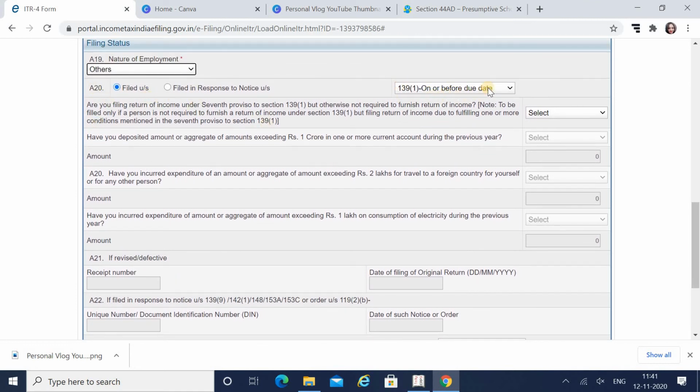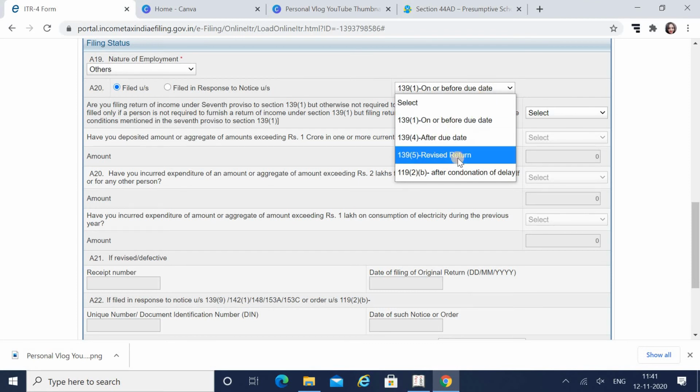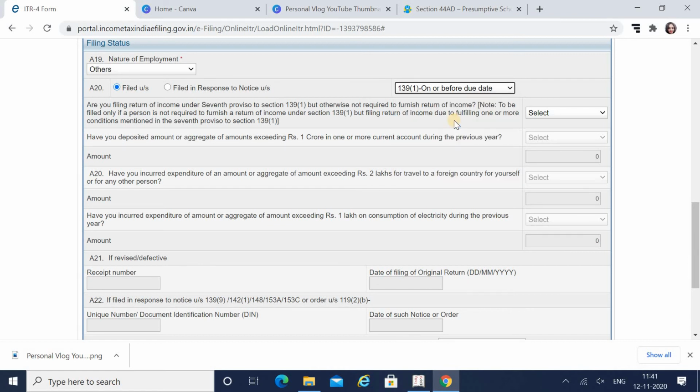So I am filing on or before the due date. You get many options like after due date or revised return, but you have to select section 139(1), on or before due date. Are you filing return of income under the 7th proviso? That is to be filed only for a person not required to furnish a return of income under section 139(1), but filing return of income due to one or more conditions mentioned in the 7th proviso. I don't have to do anything over here.